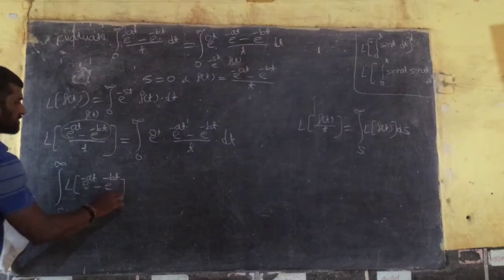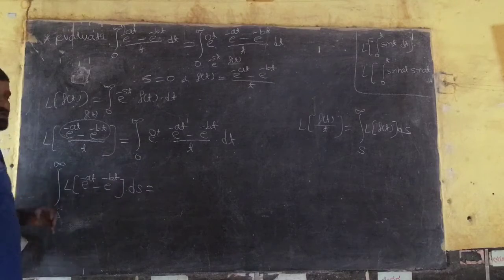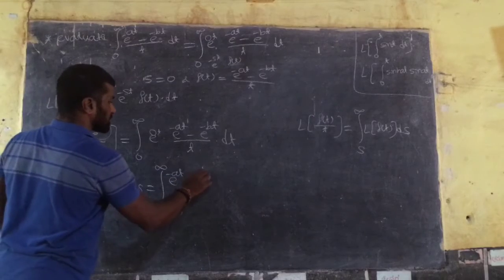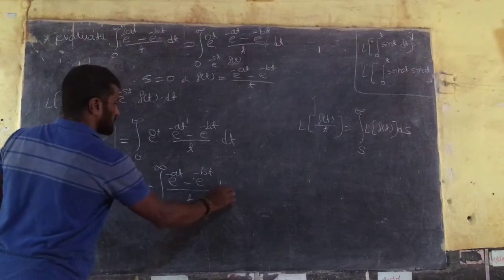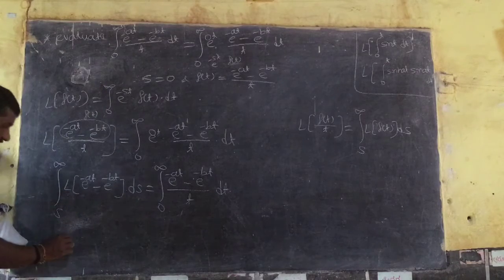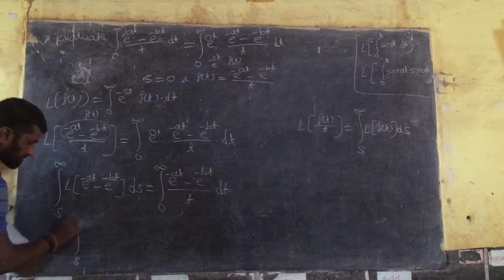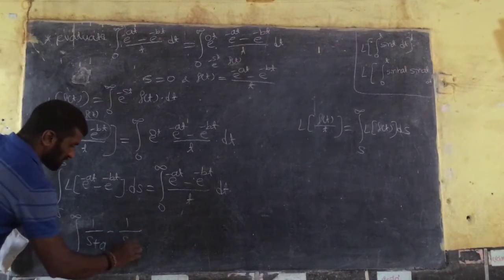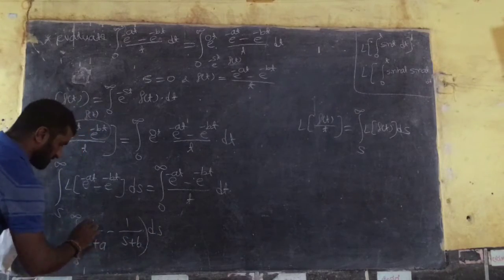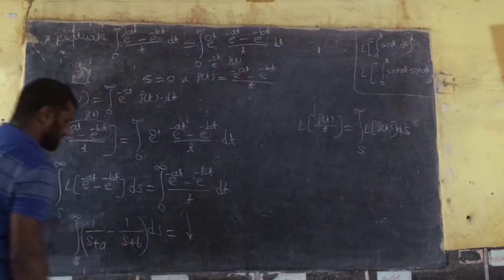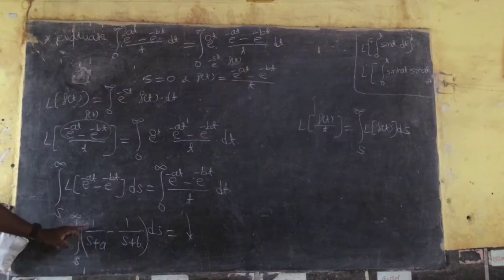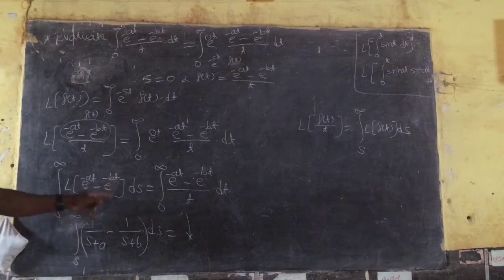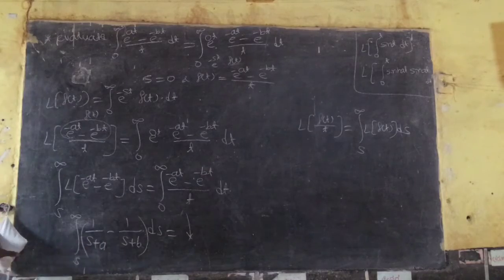So L of f of t is (e raised to minus at minus e raised to minus bt) into ds, that equals e raised to 0, which is 1, so integration from 0 to infinity of (e raised to minus at minus e raised to minus bt) divided by t into dt. Laplace of e raised to at gives, from s to infinity, 1 divided by s plus a, minus 1 divided by s plus b, into ds. Keep the right side as it is. Laplace of e raised to minus bt is 1 divided by s plus b. Do the individual integrations.